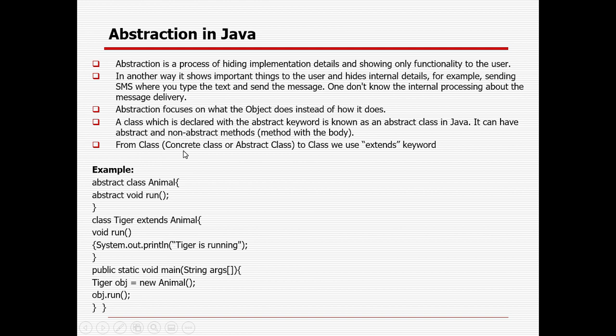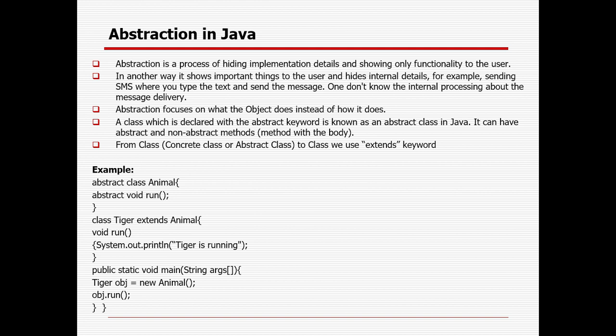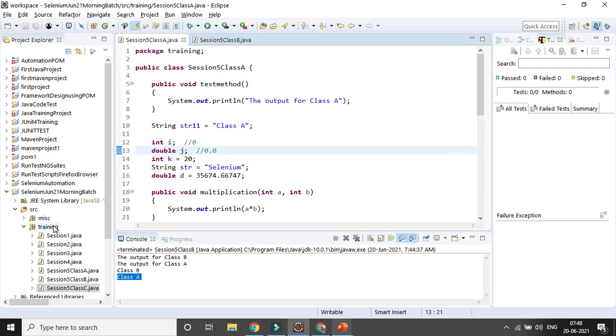And from a concrete class or abstract class, we can definitely use the extend keyword, right? We can extend from one class to another class. So that is the concept of abstraction. Okay, so here let's create two more classes so that you can get to know.